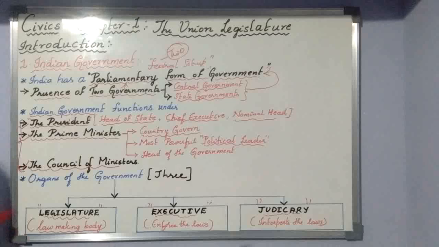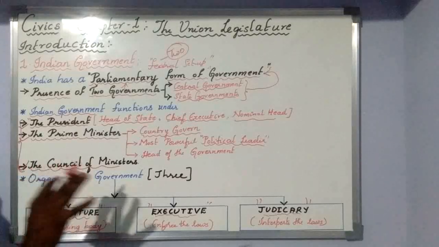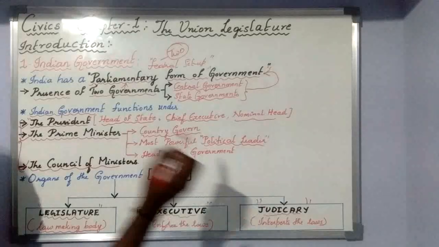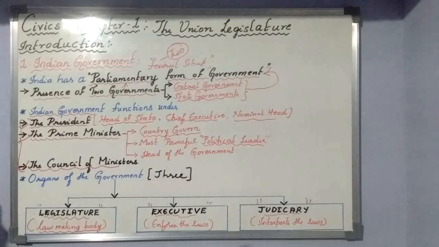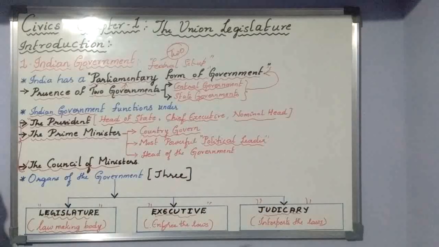Any law made by the legislature or the Parliament in India, whether it is according to the constitutional provisions or not, that interpretation is done by the judiciary. Because in India, for any law that is made, the final interpreter is the judiciary.